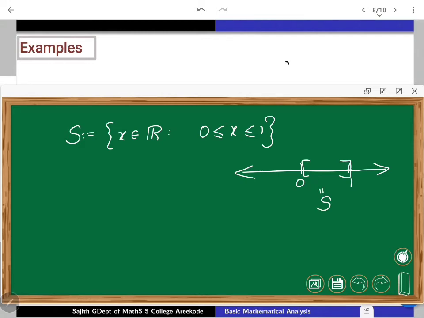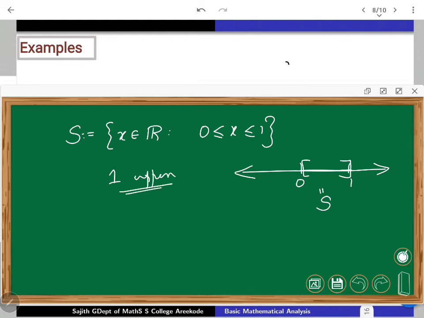So the question is whether this set is, first of all, bounded. Bounded means bounded above as well as bounded below. From the definition, it is clear that 1 is an upper bound. You are simply dominating all the members of S by 1. So 1 is obviously an upper bound.